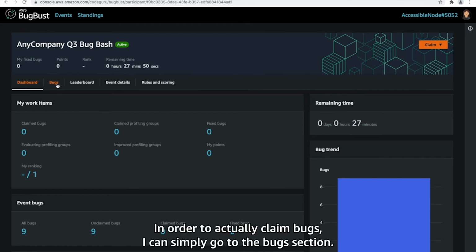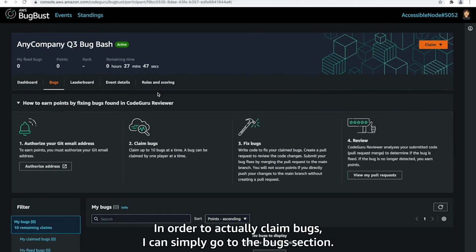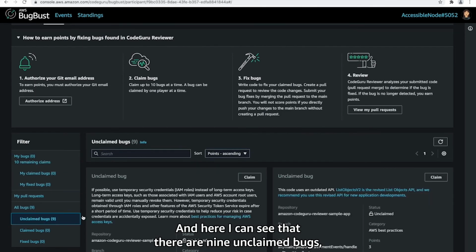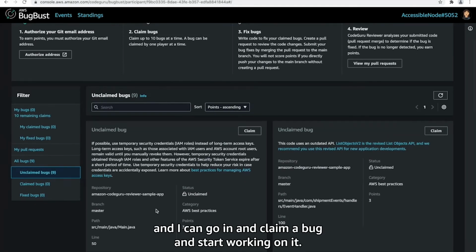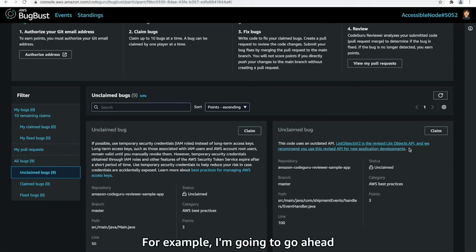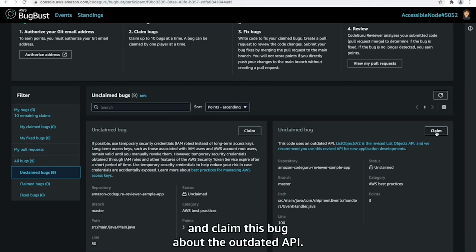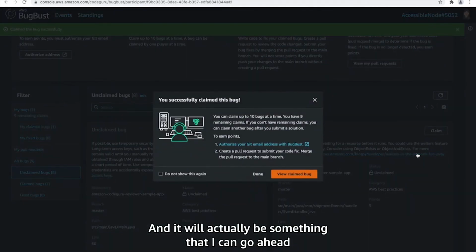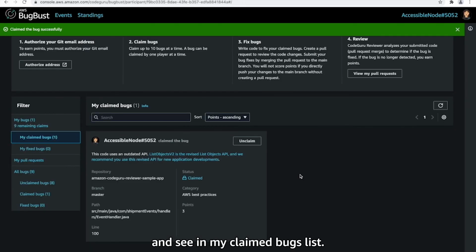In order to actually claim bugs, I can simply go to the bugs section, and here I can see that there are 9 unclaimed bugs, and I can go ahead and claim a bug and start working on it. So for example, I'm going to go ahead and claim this bug about the outdated API, and it will be something that I can see in my claimed bugs list.